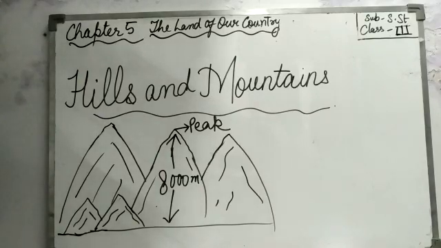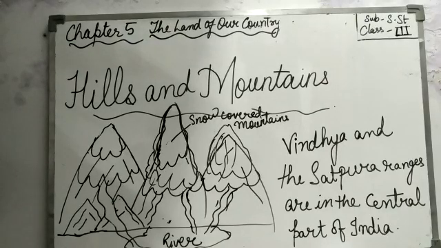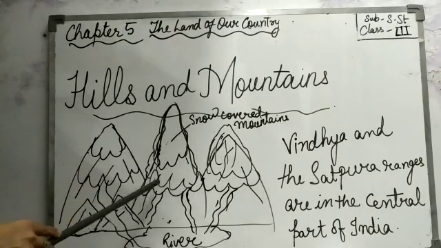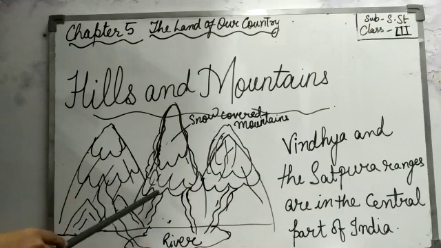There are low mountains or hills. I have shown you the low mountains and hills in the central part of India. Now the Vindhya and the Satpura ranges are in the central part of India. Yes, these are snow covered mountains, and when the snow melts, a number of rivers form.